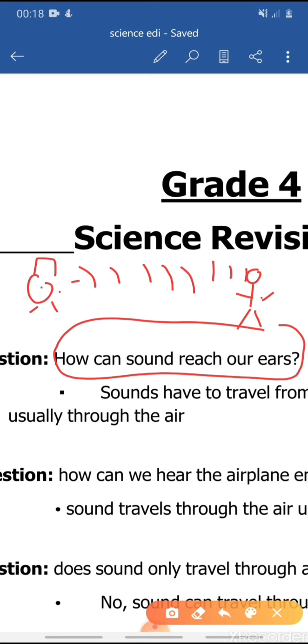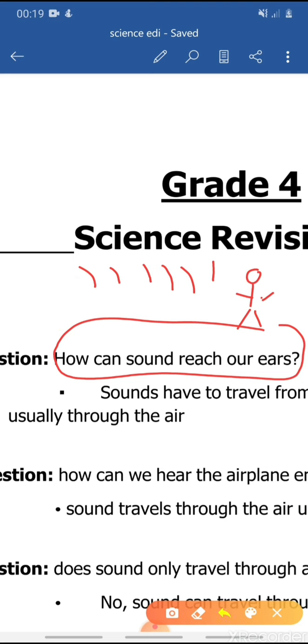So assuming that this is the alarm, this alarm is making sound which is traveling through the air until it reaches your ears, okay? So that's how you hear the sound, through the material of the sound, which is the air. The material that allowed the sound to travel through it, okay? This is for question number 1.